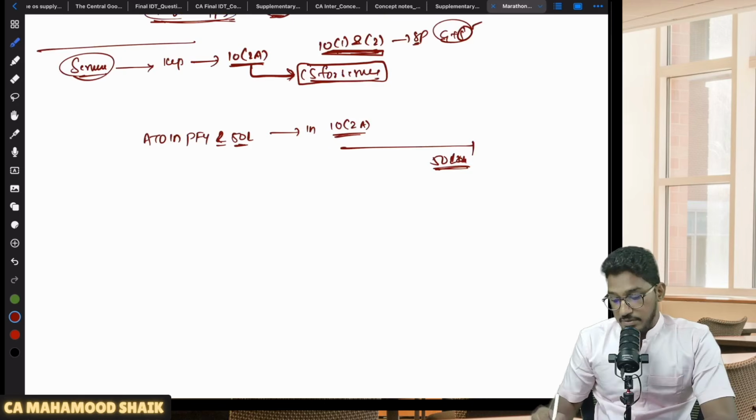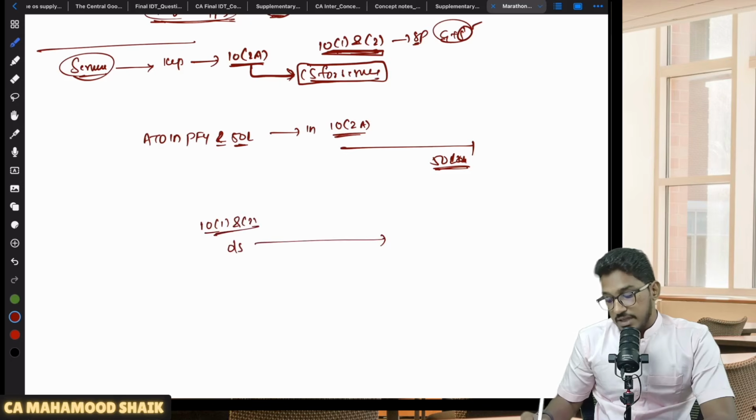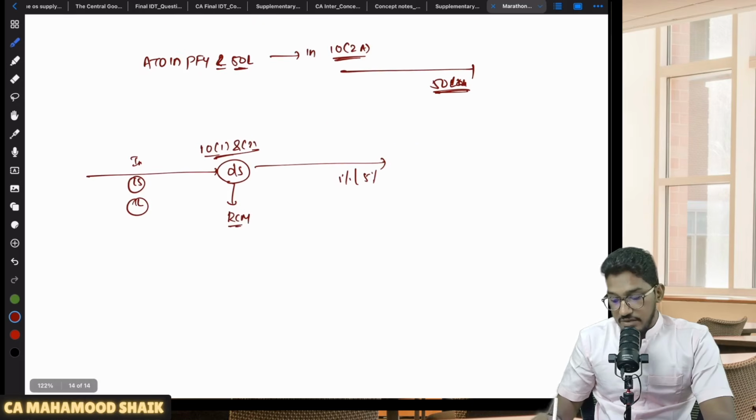So let us say I'm a person opting for composition scheme under 10 subsection 1 and 2. I will be making outward supplies. On my outward supplies, I will pay GST at the rate of 1% or 5%. Let us say I am receiving an inward supply, legal services, which is getting covered under RCM. So on this inward supply, I am liable to pay the GST under RCM. Let us say 1 lakh worth of legal services I have received. On that 1 lakh rupees I have to discharge the GST under RCM.